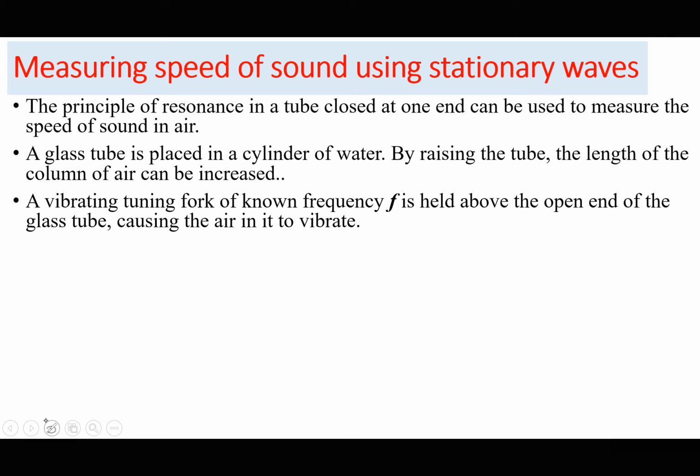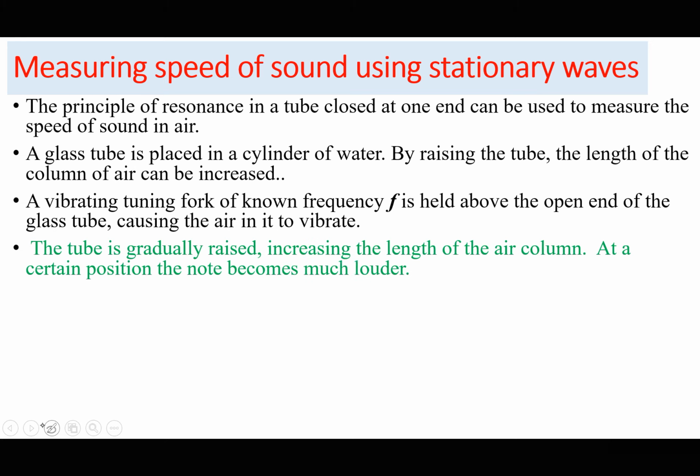Because the air column length can be changed, the frequencies of vibration can also be changed. So the tube is gradually raised, increasing the length of the air column. At a certain position, the note becomes much louder, and when we notice a point of much loudness, that is maximum amplitude, then we know that resonance has occurred.